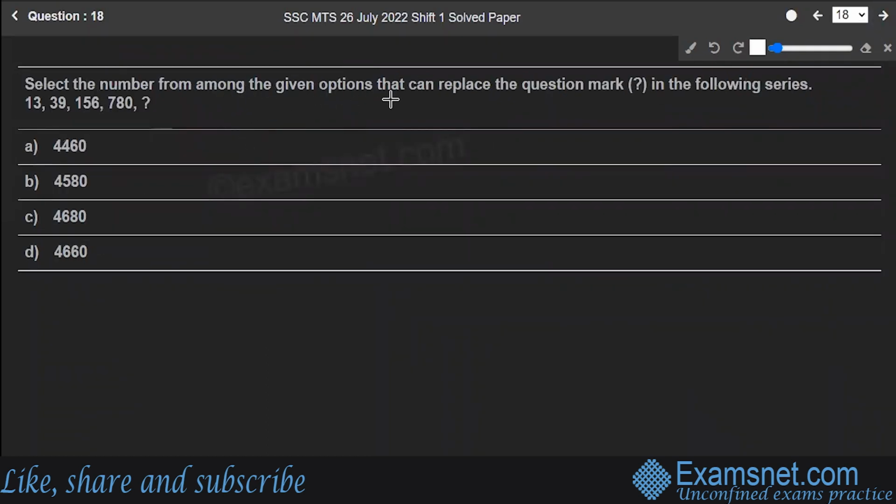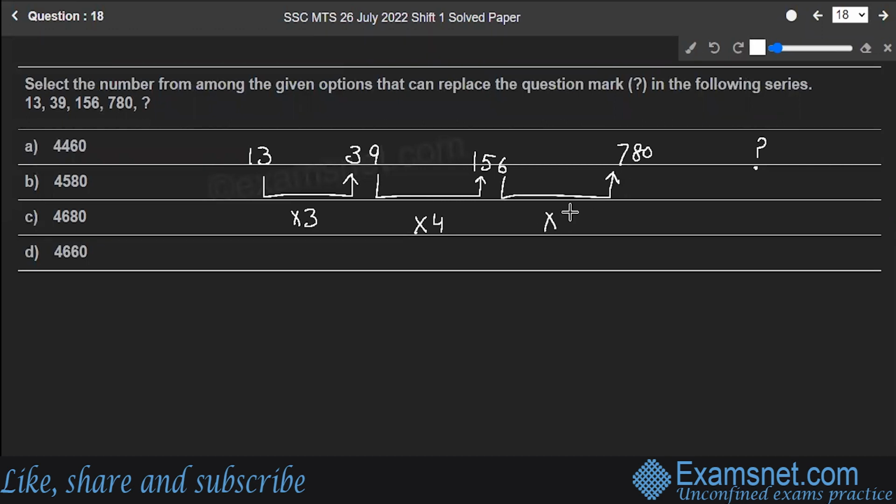Select the number from among the given options that can replace the question mark. So 13, 39, 156, 780. Let's go. 13, 39, 156, 780, and a question mark. To move from this to this, I have to multiply 3 to it. From 39 to 156, multiply 4. 156 to 780, multiply with a 5. So next one, of course, you have to multiply it with a 6.